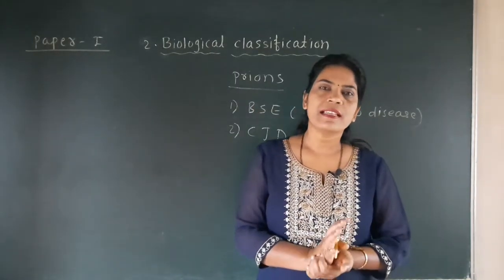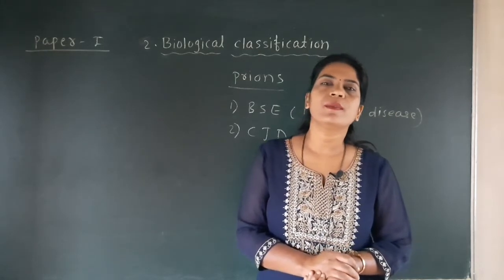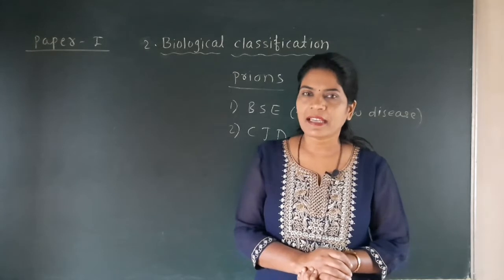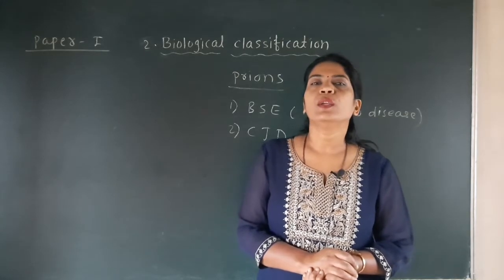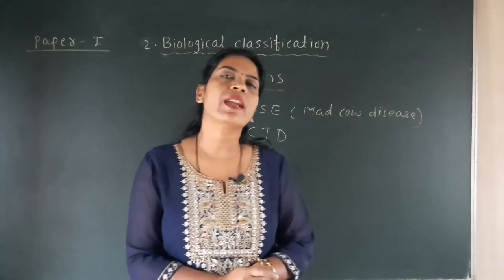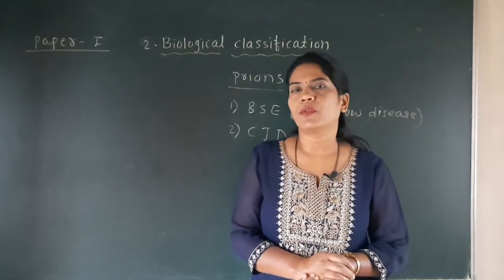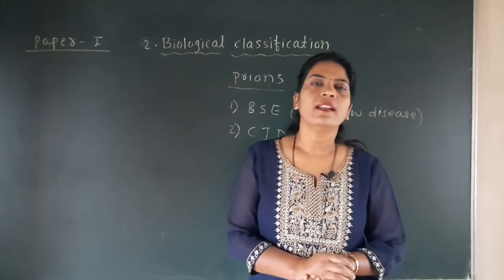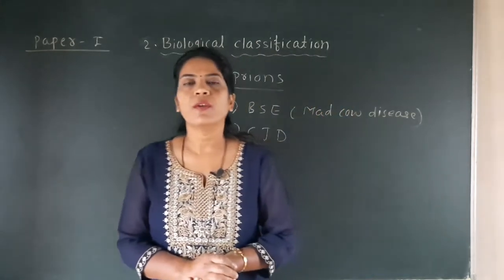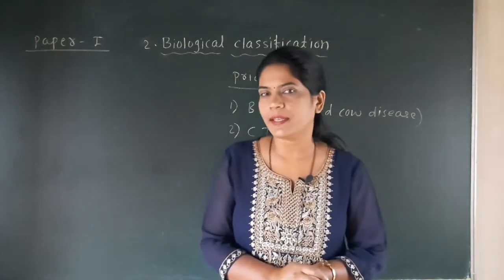So students, see here, we have completed this 5 kingdom system of classification, and at last we have discussed the viruses. Here we have seen 2 diagrams: the tobacco mosaic virus, and the second diagram is of the bacteriophage. So I have told you that both these diagrams are important from the theory point of view. So you have to practice the diagram for the theory.